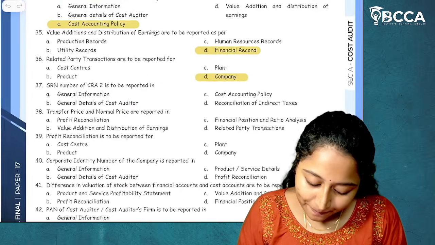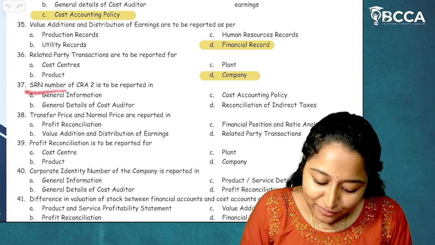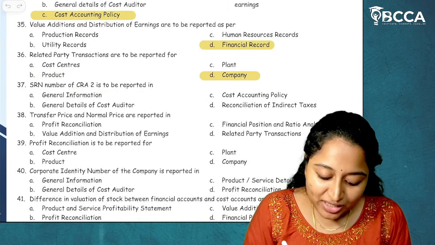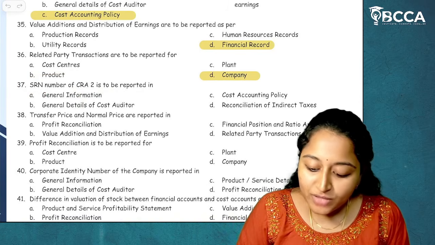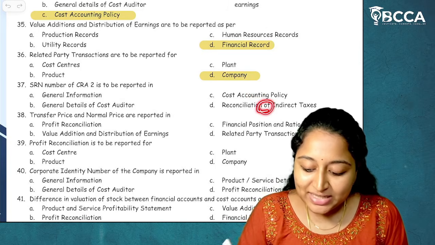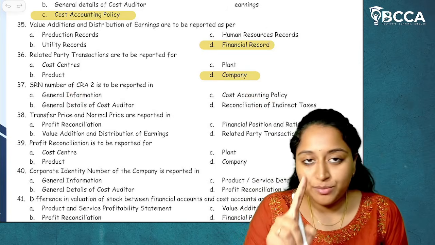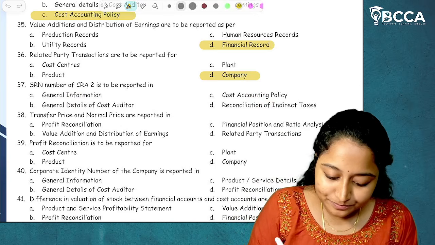Now, if you see the MCQ which is given here, in Form CRA2, SRN number, will it be given under general information? Will it be given under general details of a cost auditor or cost accounting policy or reconciliation of indirect taxes? It will be given under general information. I hope it is clear.